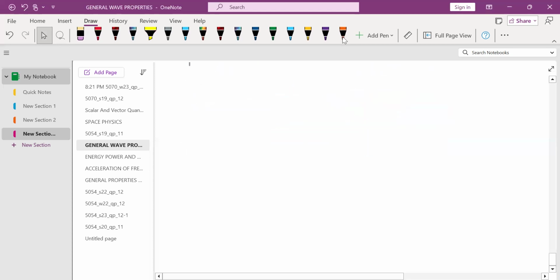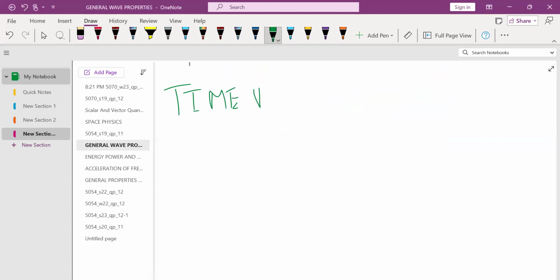Now let's move further on. The next definition is the time period, or period cycle, of a wave. In the chapter of waves, we only have 5 formulas that you need to remember. What is the time period of a wave?